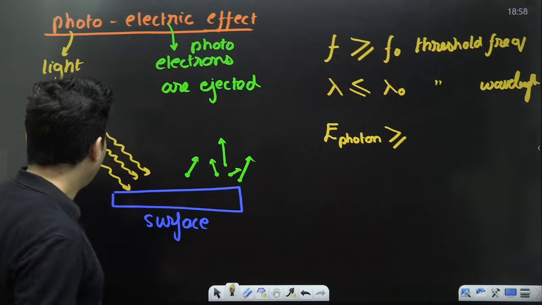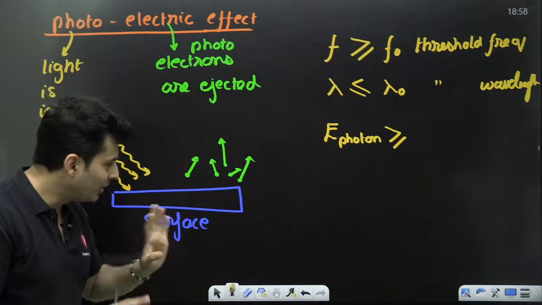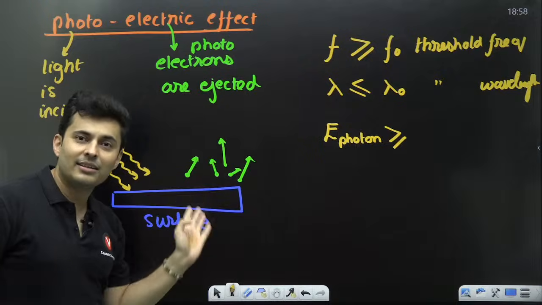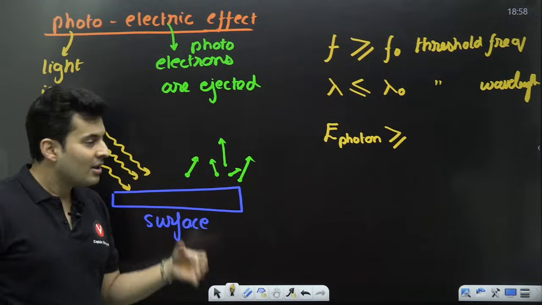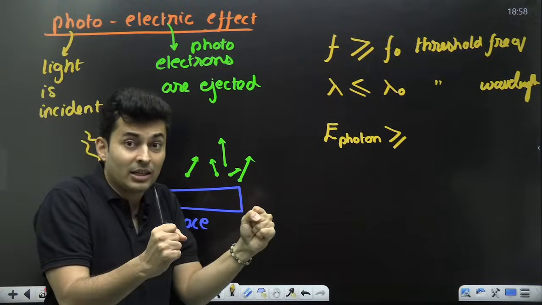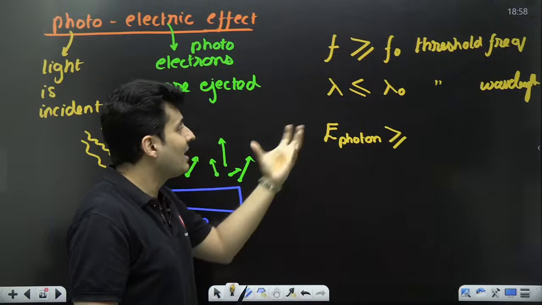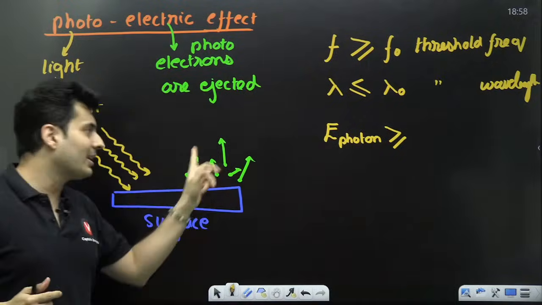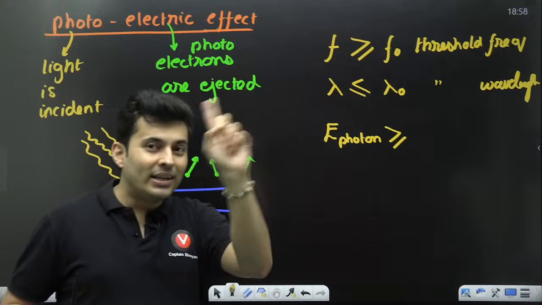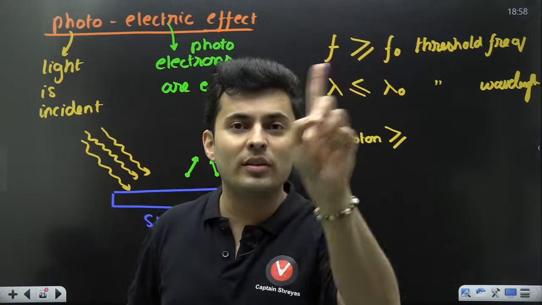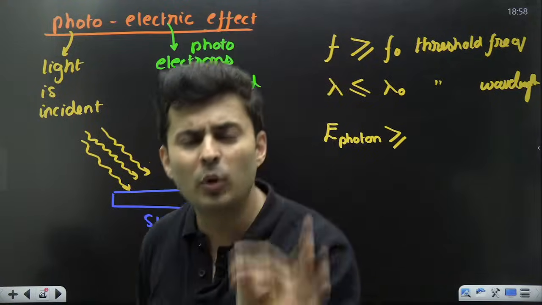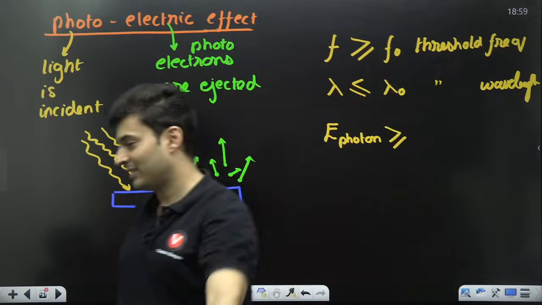Same way, light will ask the surface, listen, don't worry, nothing will happen, please let that electron go. So that convincing power, that persuasion power, if it is higher, only then that electron will come out. The atom won't let go of that electron so easily. You need to put in some effort, minimum effort.